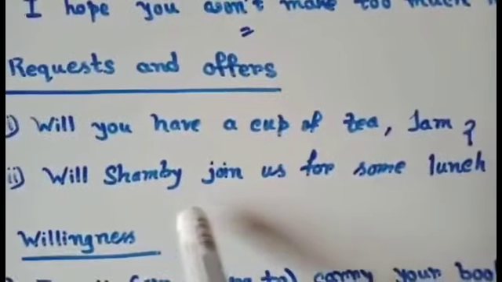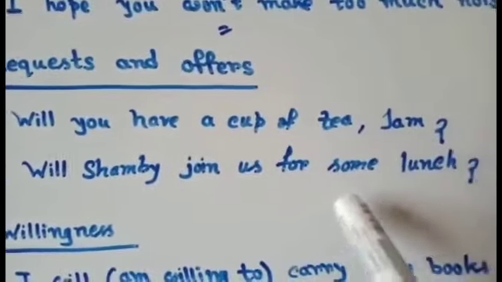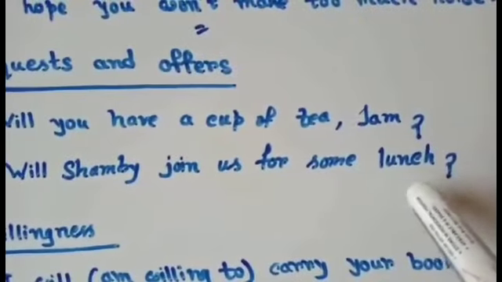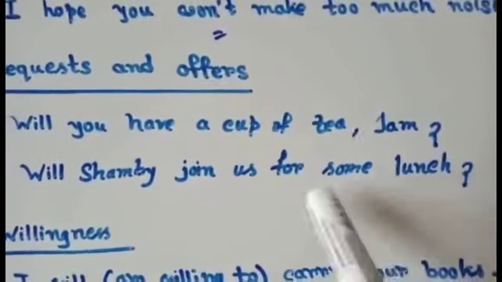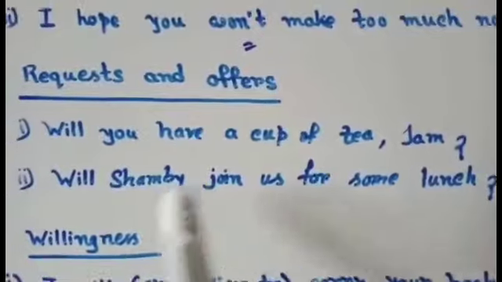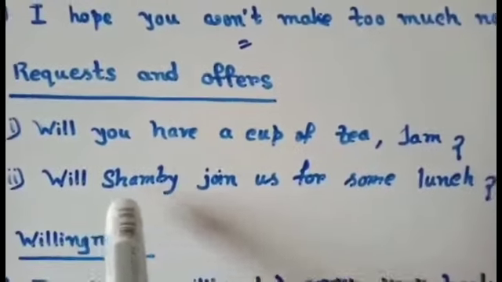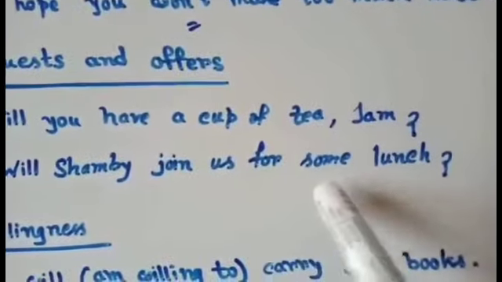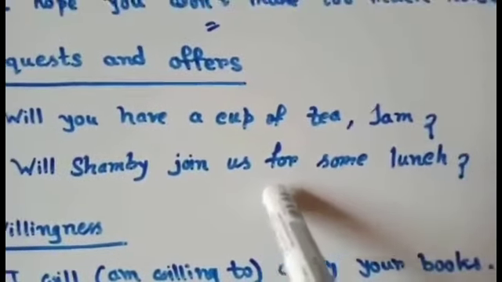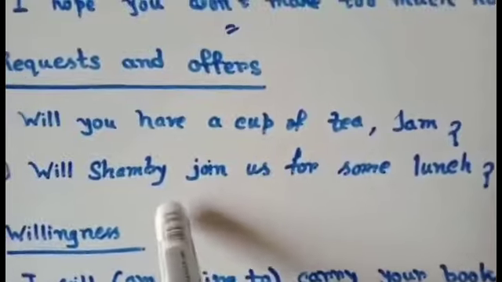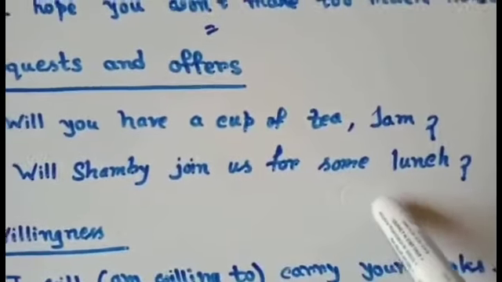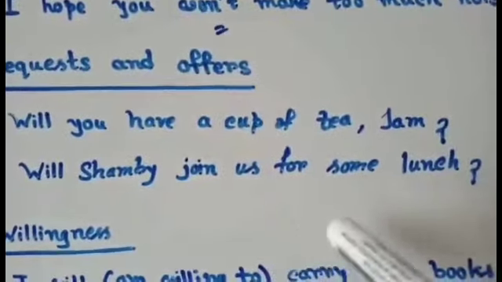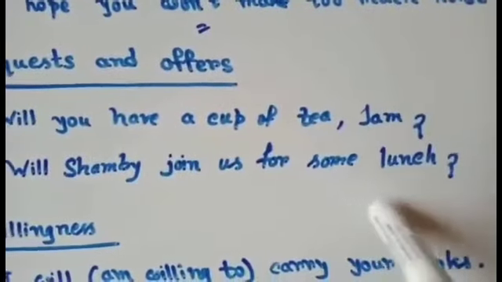Now see the next example. Will Shambi join us for some lunch? This sentence is also interrogative, the formation is interrogative. But here also I use will as a modal auxiliary verb. So will Shambi join us for some lunch? Here this sentence means that Shambi is invited, or Shambi is offered some lunch.